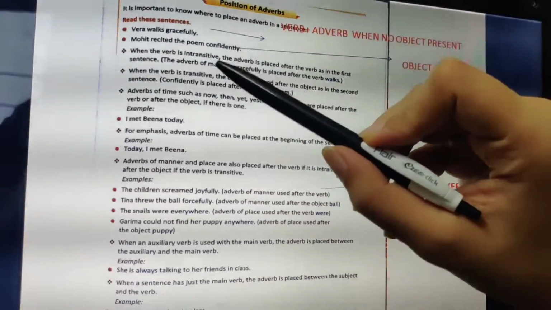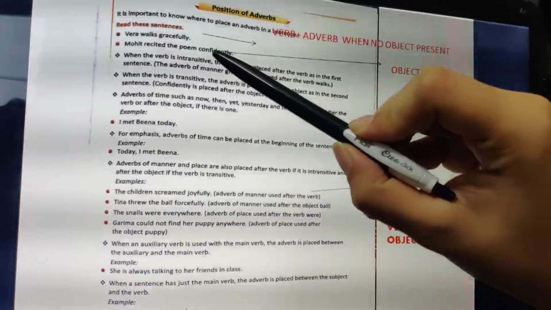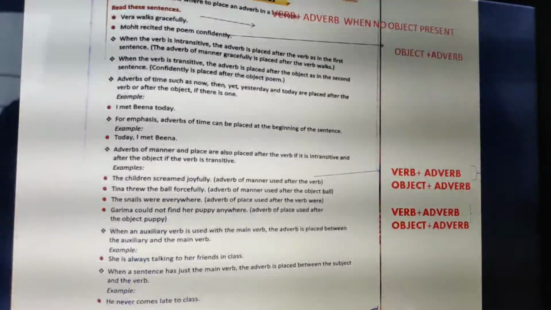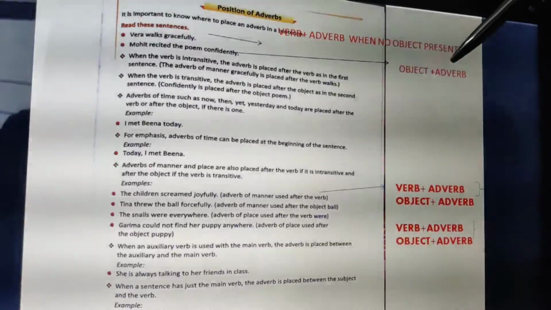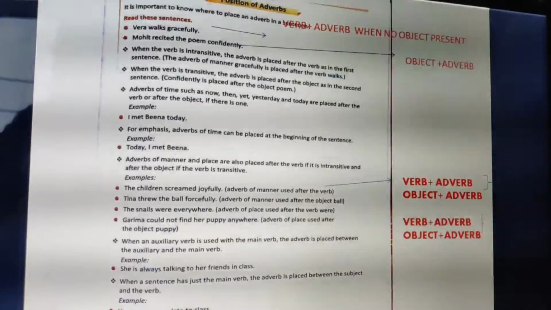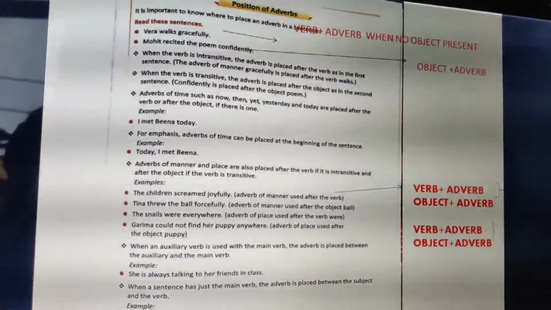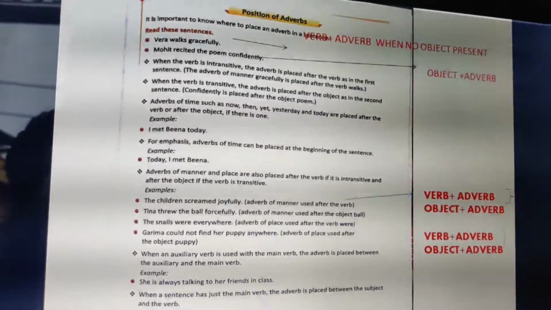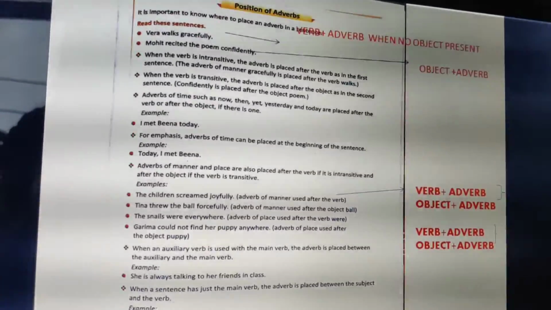Clear? Now if the object is present, that means if the sentence is transitive, in that case we are going to put it after the object. Like for example, Mohit recited the poem confidently. What did Mohit recite? Poem. So you are getting an object, which is the poem. So when the object is present, then after the object we put the adverb. Can you see, confidently I have used after the object, which is poem. So there are two rules. First rule, if the verb is intransitive, meaning no object is there, then you have to put the adverb after the verb. But if there is an object present, then you will put it after the object. I hope this is clear.